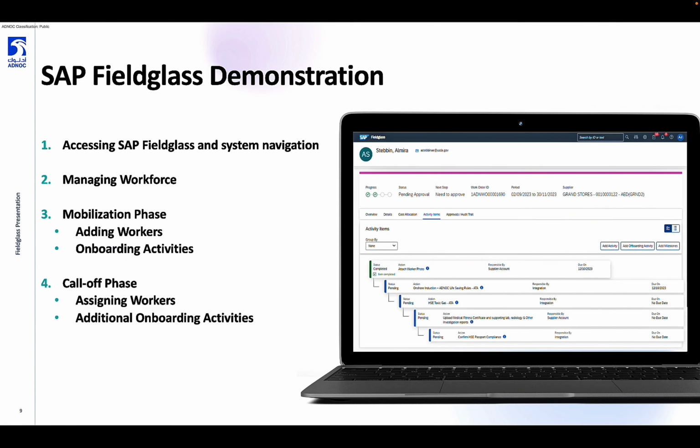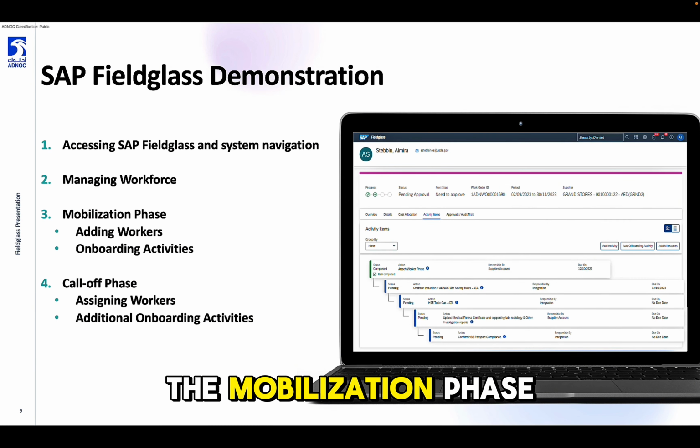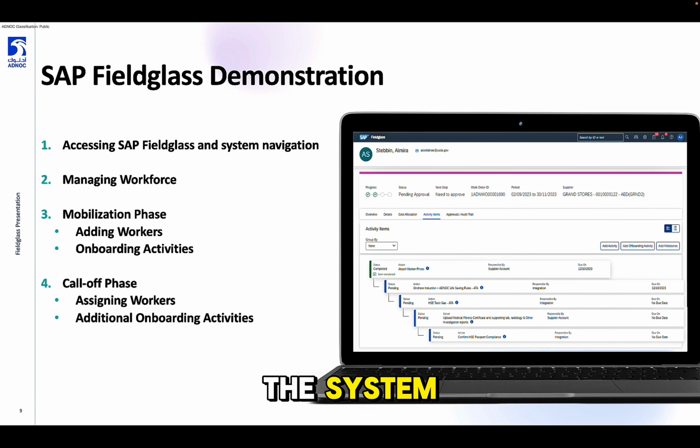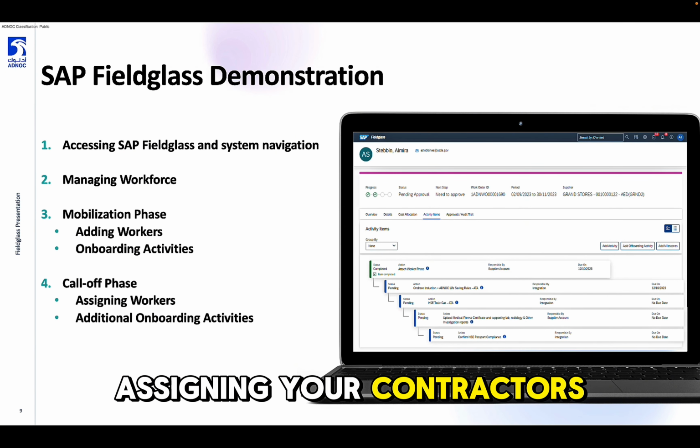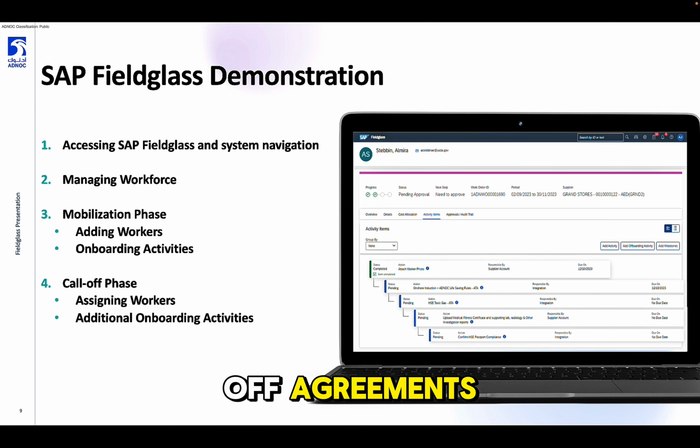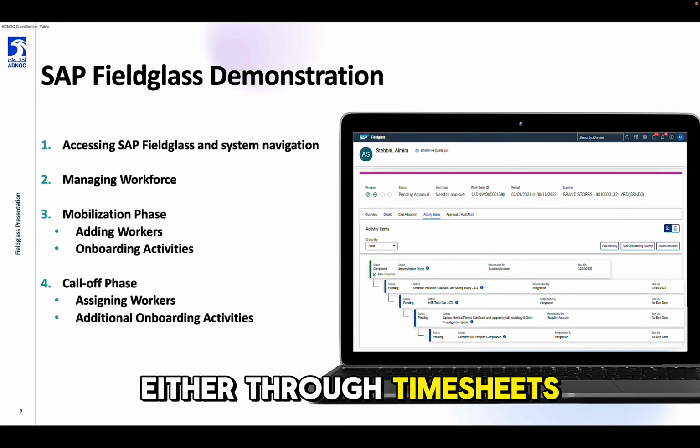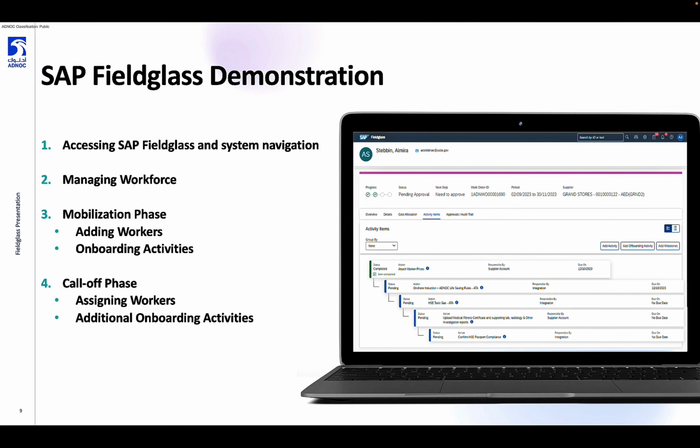the application. We'll go through the mobilization phase, adding workers to the system, following onboarding activities, and steps that need to happen. And then, finally, assigning your contractors to projects or to call-off agreements, so that you can track any subsequent work that's completed, either through timesheets or through fixed-term costs. So we will now go into the system and start the demonstration and complete the relevant activities and tasks you need to complete as the supplier.